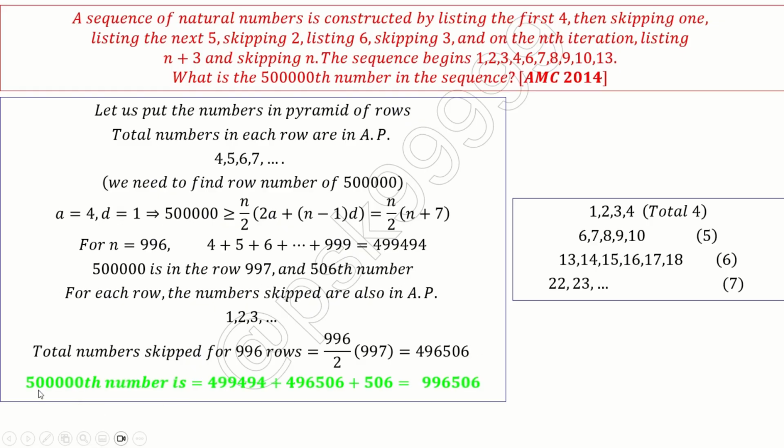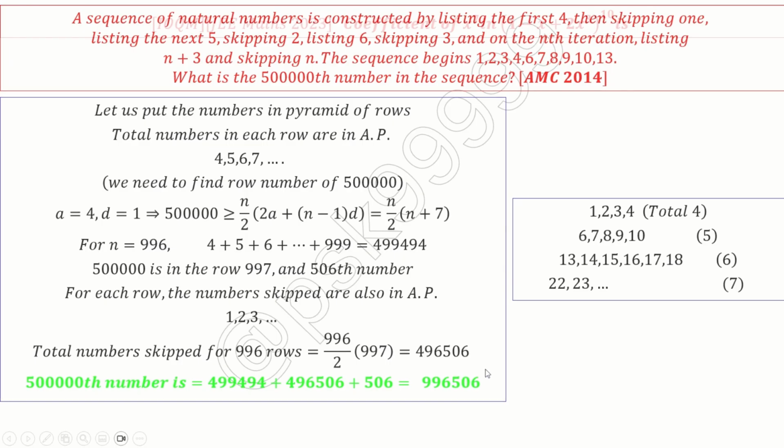So I should add this to the count, and then 506. My 500,000th number is: up to this row, these many numbers are skipped, and I need an extra 506 because in the 997th row, the 506th number is what I'm looking at. So which is nothing but 996,506. This is the answer.